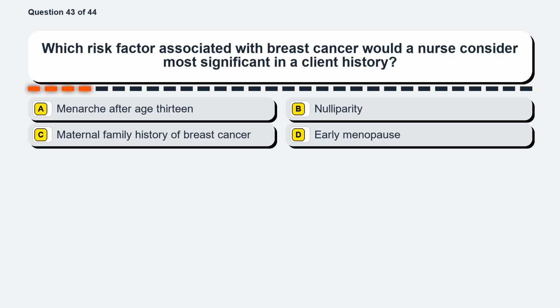Question 43. Which risk factor associated with breast cancer would a nurse consider most significant in a client history? Option A, menarche after age 13. Option B, nulliparity. Option C, maternal family history of breast cancer. Option D, early menopause.